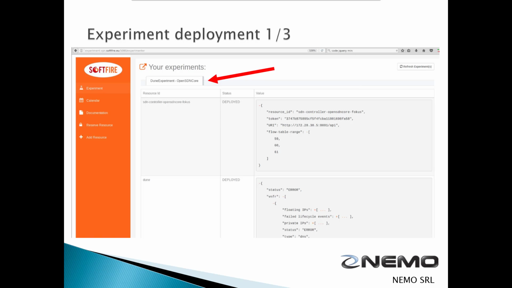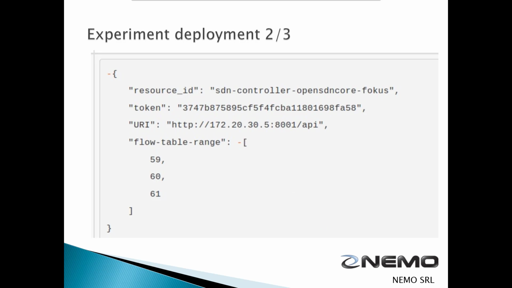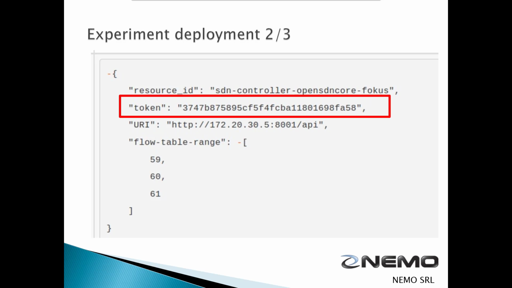Obviously, we also need to do the setup for our commands to talk with the SDN core. So, we copy the SDN token from the experiment portal in the configuration file. The tables will be also copied in the configuration file for the commands, but we will use only the table 59 for our purposes.